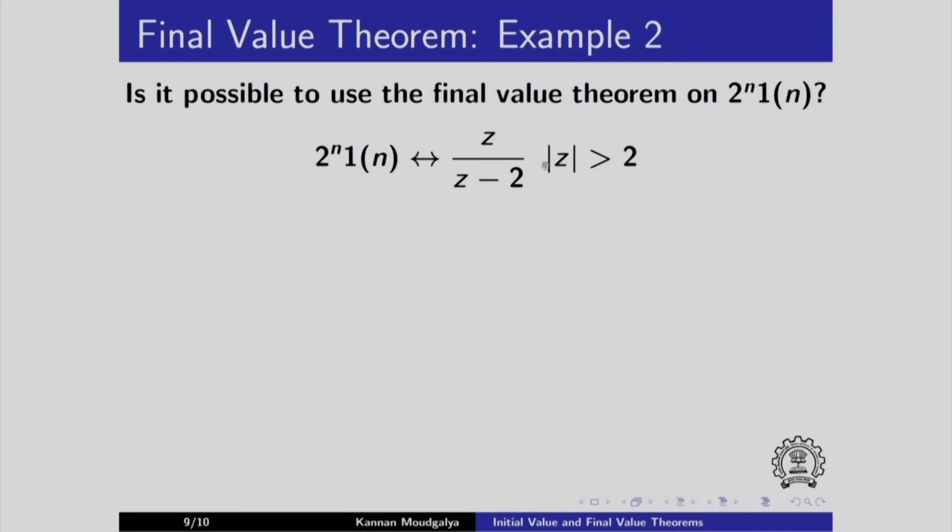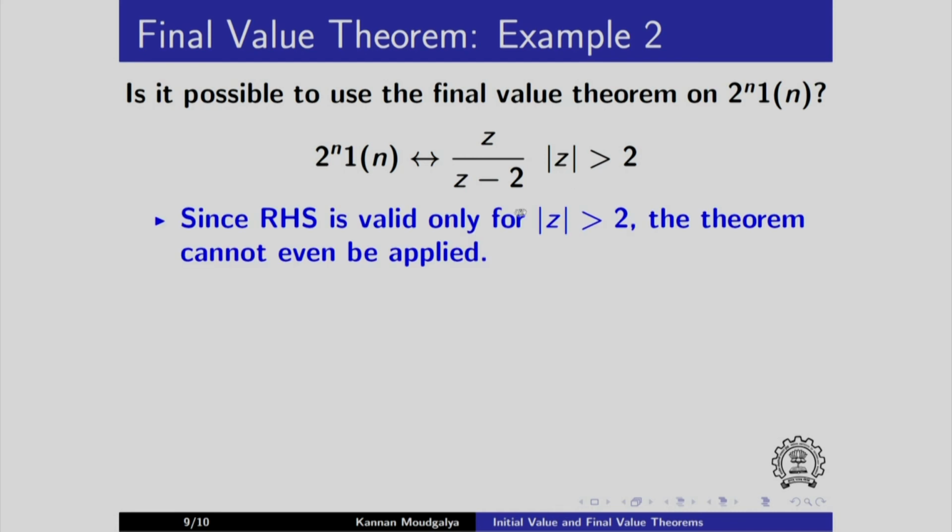Remember, we need to use the region of convergence, because when you take z transform, you sum up infinite number of terms. So you have to make sure that you choose the values of z properly and that sum converges. Since the right hand side is valid only for z greater than 2, this theorem cannot even be applied. So that is about the right hand side.